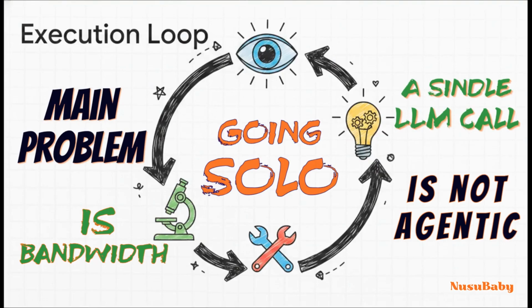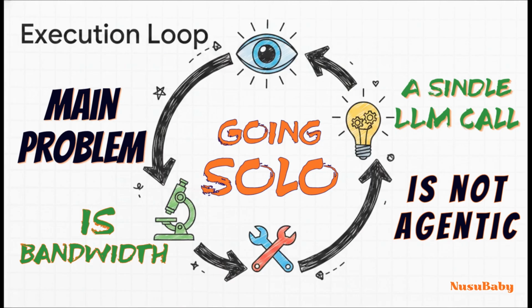So the fundamental problem for indie devs is bandwidth, right? You need a system that can take a high-level goal, something like optimize my App Store keywords, and just run with it without you having to hold its hand. Listen, a single LLM call is not agentic. If you take away just one thing from this section, let it be that.